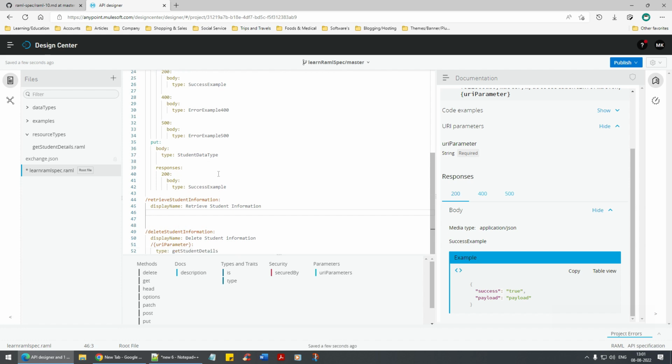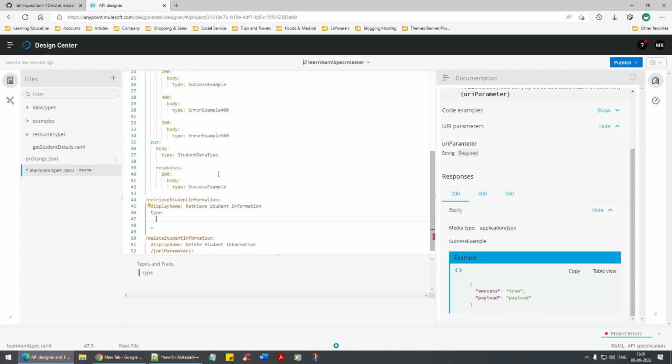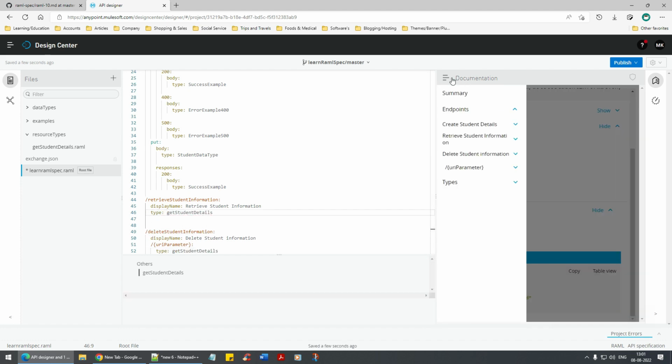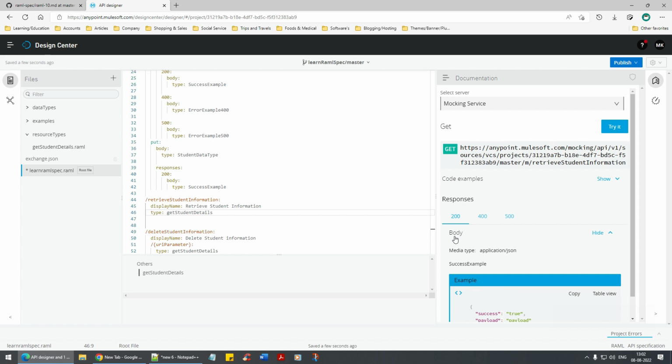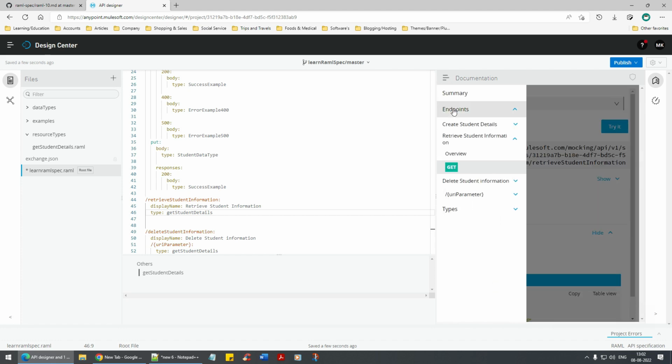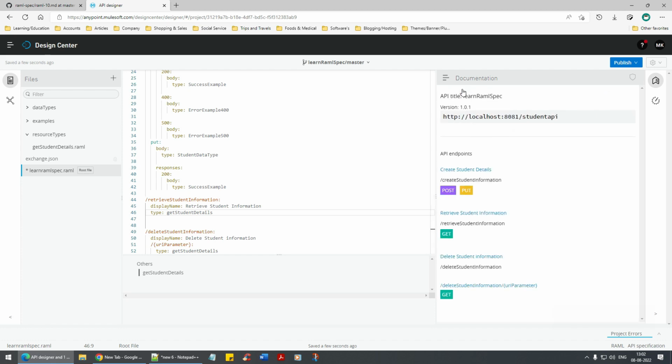Then you have type, I'll say get student details. That's it. Now if you can see, even in the retrieve student information you have the get operation, but you don't have a query parameter. Since you don't have a query parameter, we can deal with this in another way.